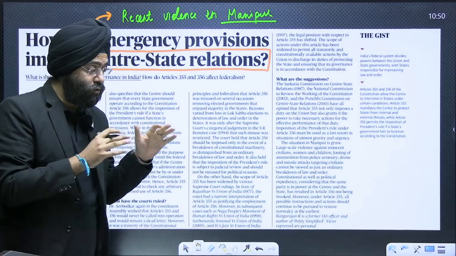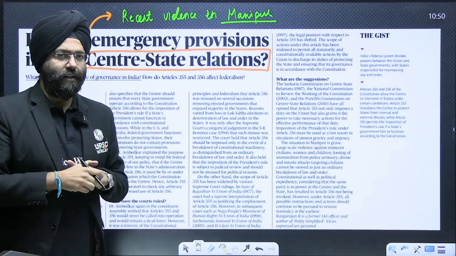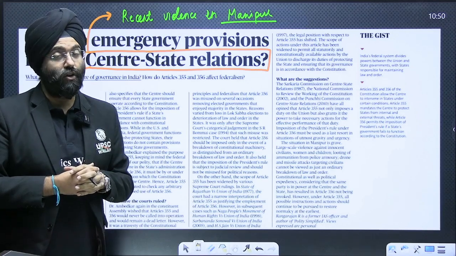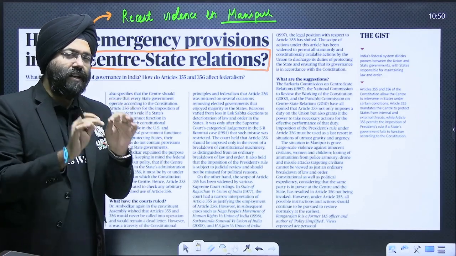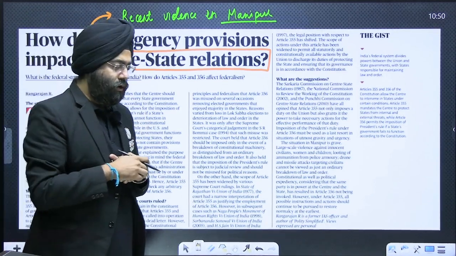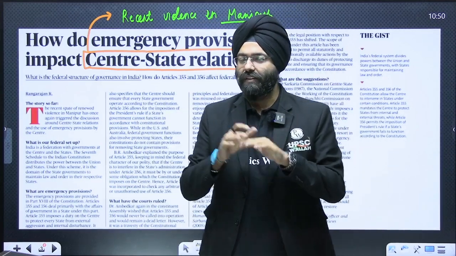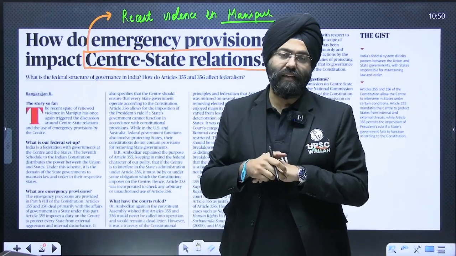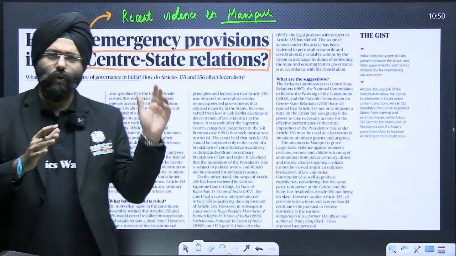Now, if we want to understand this, we need to go into a lot of details in understanding the aspect of emergency and how it is going to impact the central state relationships. Please understand this topic is very, very important when you are doing GS paper 2, the Indian polity and the constitution section. And this can be asked in this year's mains paper, and also in your preliminary examination. So let's see the various dimensions that are associated with this particular topic.